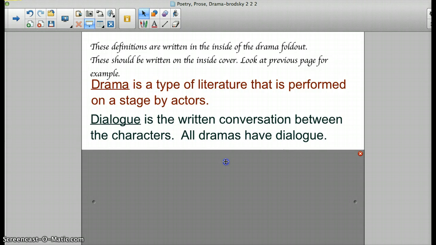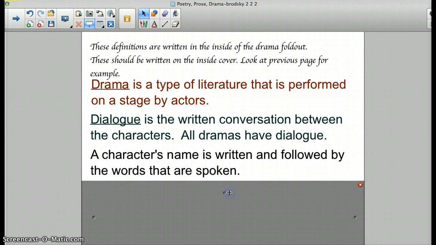Another vocabulary term that we have when we talk about drama is dialogue. That's just the written conversation between the characters. It's what the characters are saying. All dramas have to have dialogue, or otherwise when you're up on stage you wouldn't see anybody saying anything. I guess then it would be a silent film. But dialogue is the written conversation between the characters. Usually a character's name is written and then it's followed by the words that are spoken.